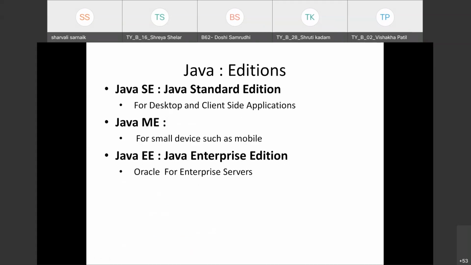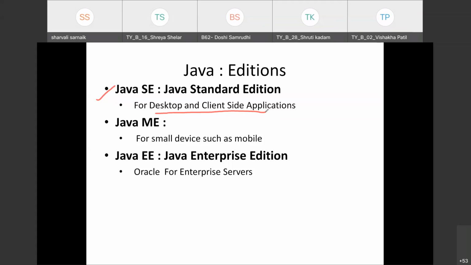Then when Oracle acquired Java, Oracle gave three editions. The first edition is Java SE, which stands for Java Standard Edition. This Java Standard Edition was used for desktop and client-side applications only. This is the first edition made by Oracle, and it is used for desktop based or client side applications only.